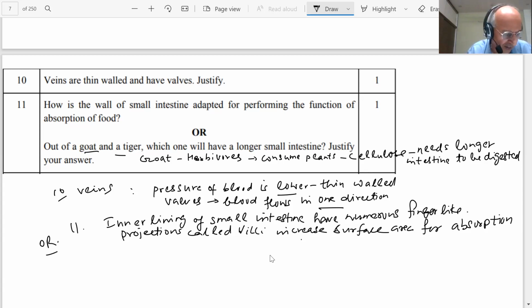And tiger, you know what these are? They are carnivores. These are herbivores. The carnivores are not eating cellulose type of food, so they don't have a longer intestine. So this is clear.